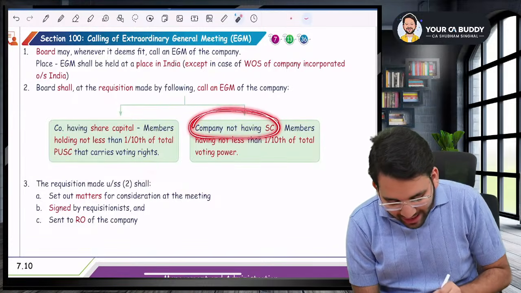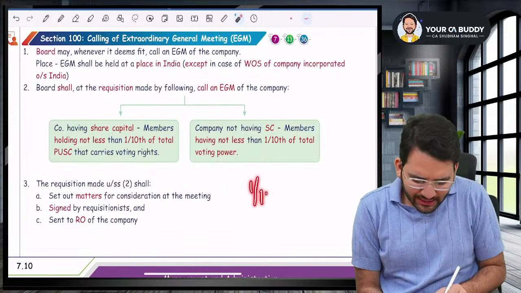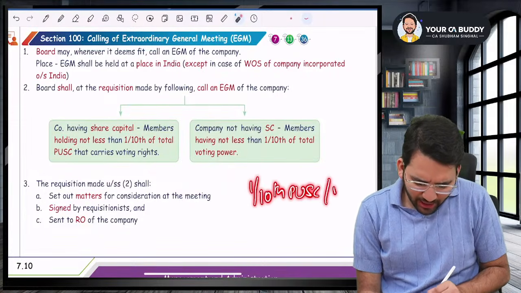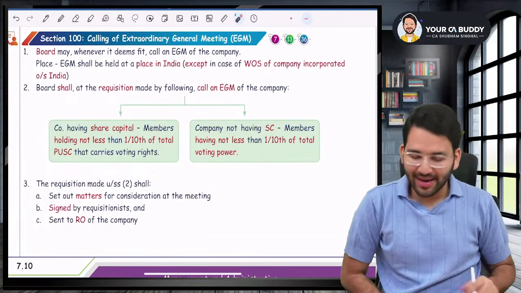But if the company does not have share capital, then at least 1/10 of the total voting power. So there should be at least 1/10 of the paid up share capital or 1/10 of the voting power. Only then can you request the board to call for an EGM.